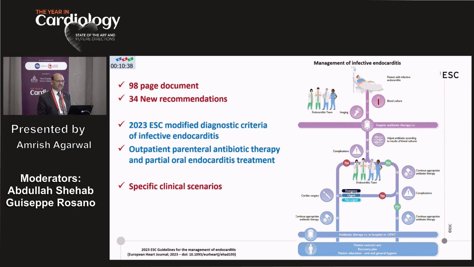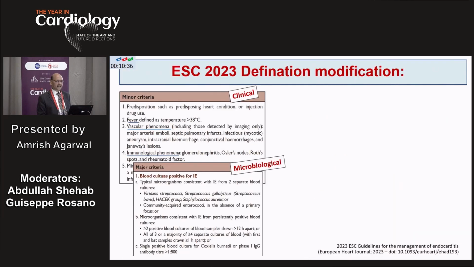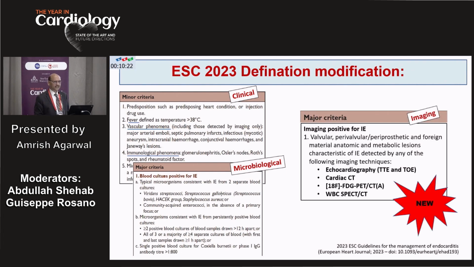The things which have changed or not changed: the clinical criteria and the microbiological criteria for endocarditis remain the same from 2015 to 2023 because they are based on the modified Duke criteria. But what has changed is the imaging pattern. The European Society now believes that echocardiography, cardiac CT, FDG PET scans, and WBC labeled scans are nearly similar as a class 1 recommendation. So whatever the method used for imaging, if you find the clinical criteria for endocarditis, it makes the patient a strong candidate as a major criterion for the diagnosis of endocarditis.